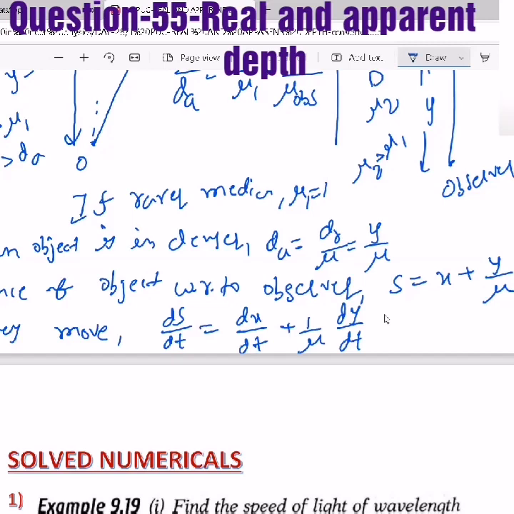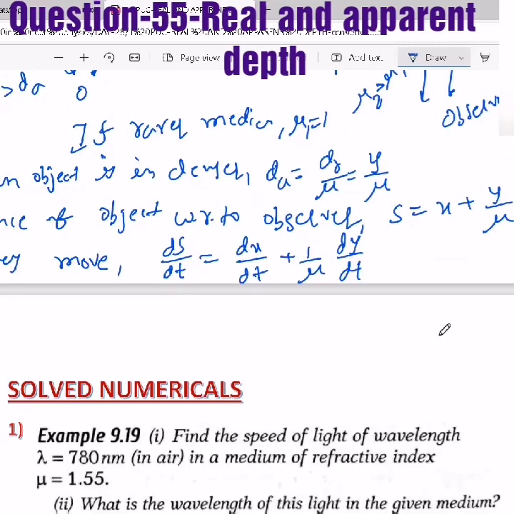Dx by dt is the velocity of the observer with respect to the water surface. Dy by dt is the velocity of the object with respect to the water surface. Dx by dt is the velocity of the observer. Dy by dt is the actual velocity of the object.